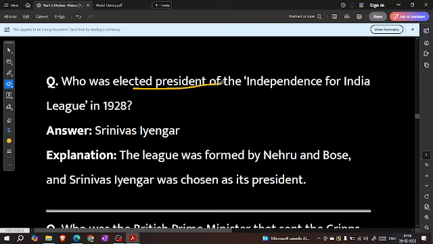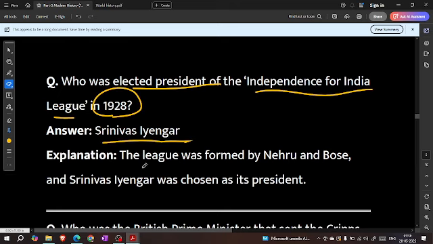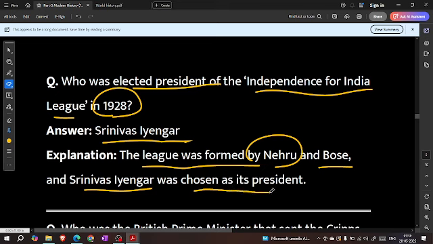Who was elected president of the Independence of India League in 1928? Srinivasa Iyengar. The league was formed by Nehru and Bose, and Srinivasa Iyengar was chosen as its president.